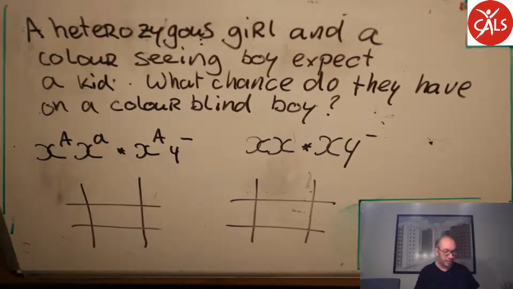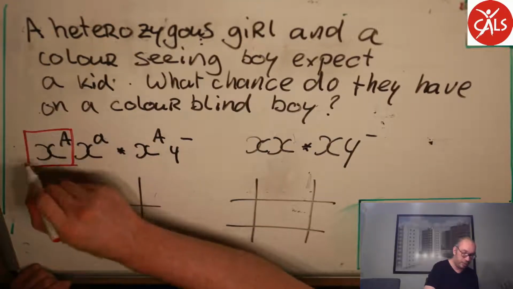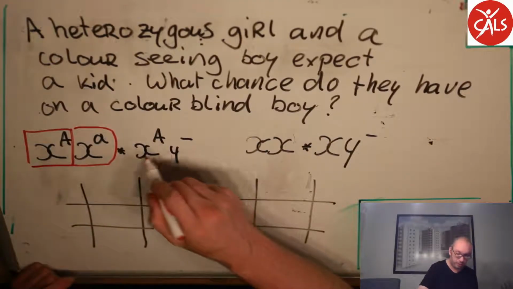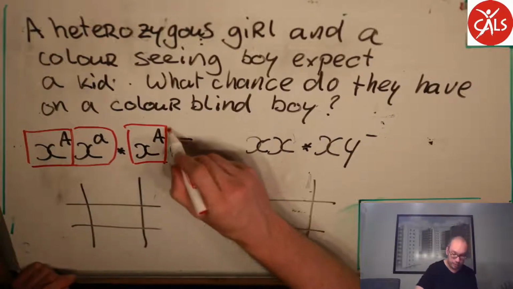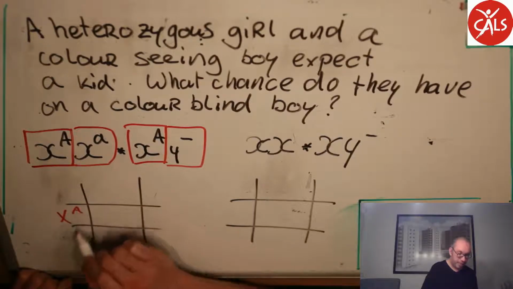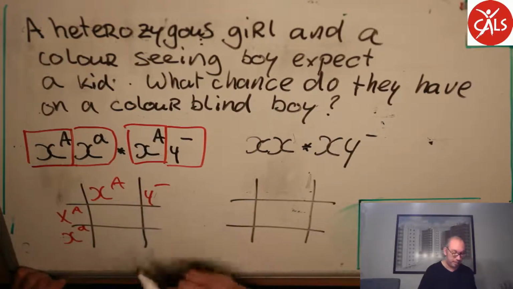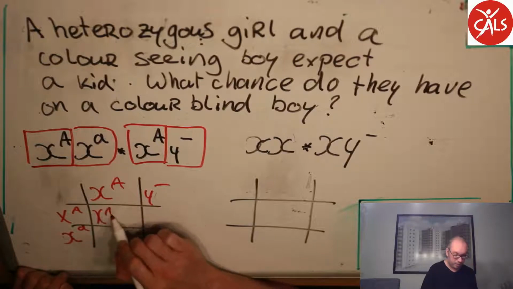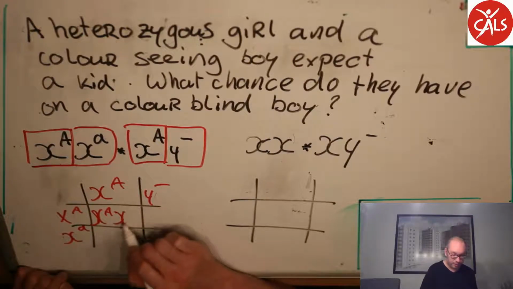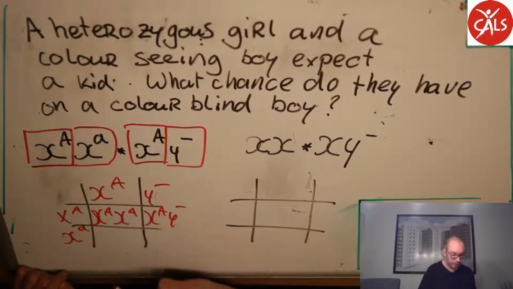Okay, let's write down the alleles. And in this case, you have to be careful because this is one allele, this is one allele, and this is one allele. Okay, so X capital A, X small a, X capital A, Y minus. X capital A, X capital A, X capital A, Y minus.